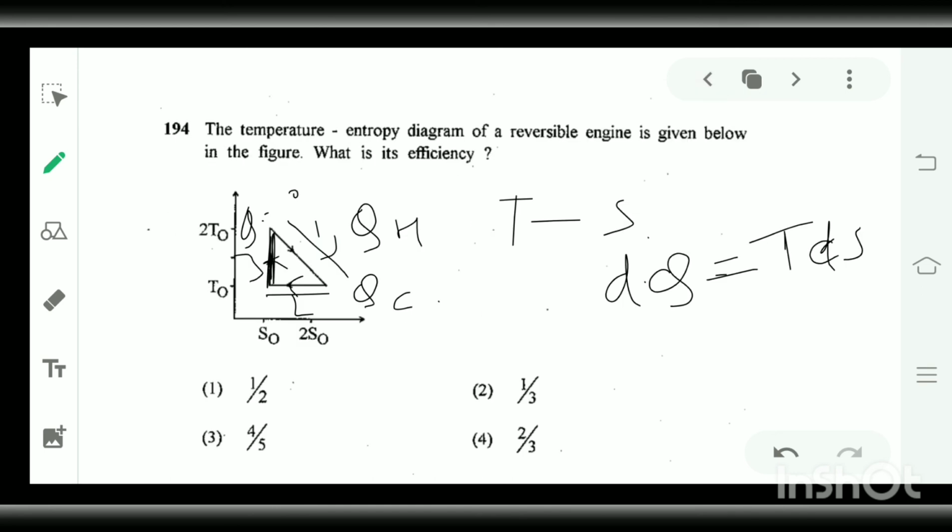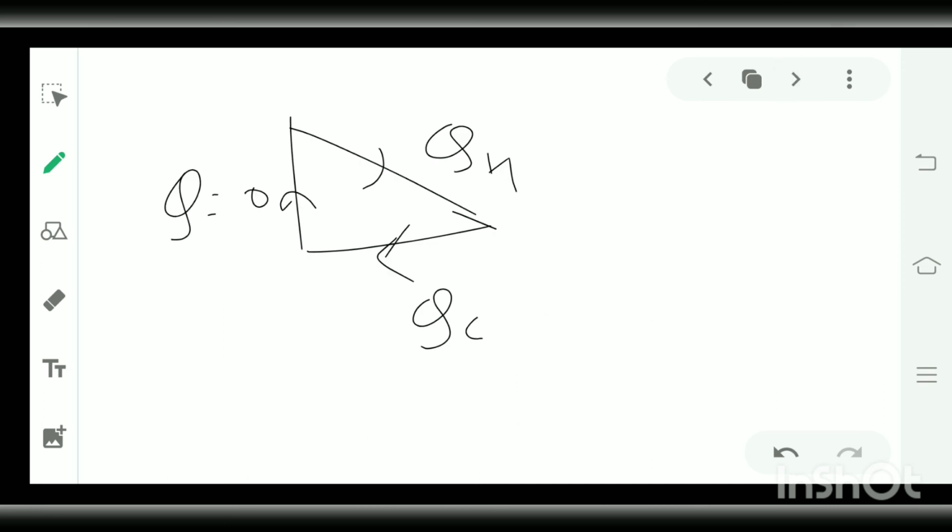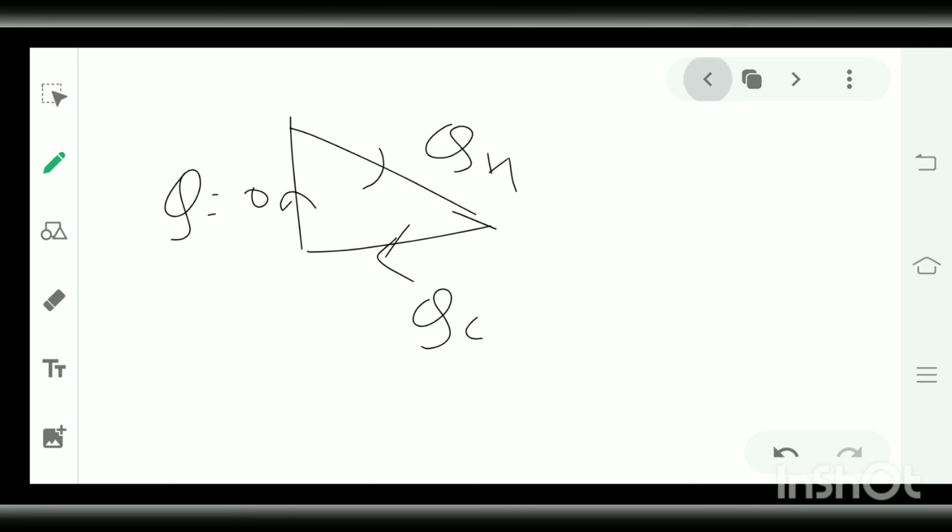Now we will find the work done by the system. For the first one, the area under the curve is this triangle and this rectangle. So the heat of the hot reservoir will be the area of the triangle plus the area of this rectangle.